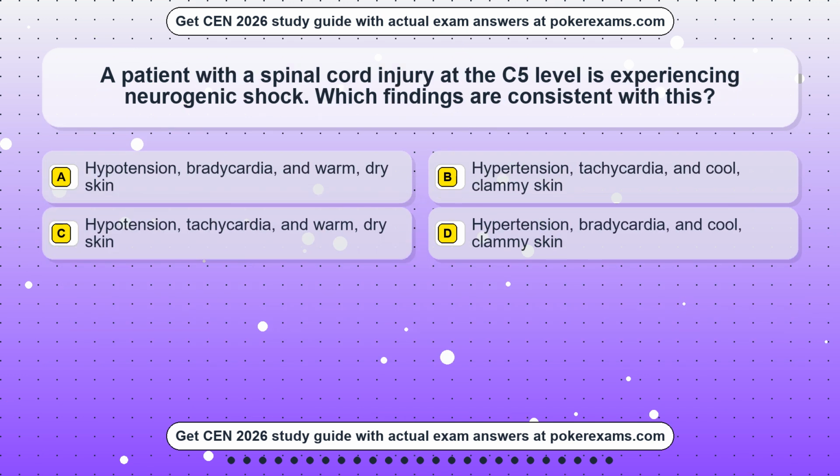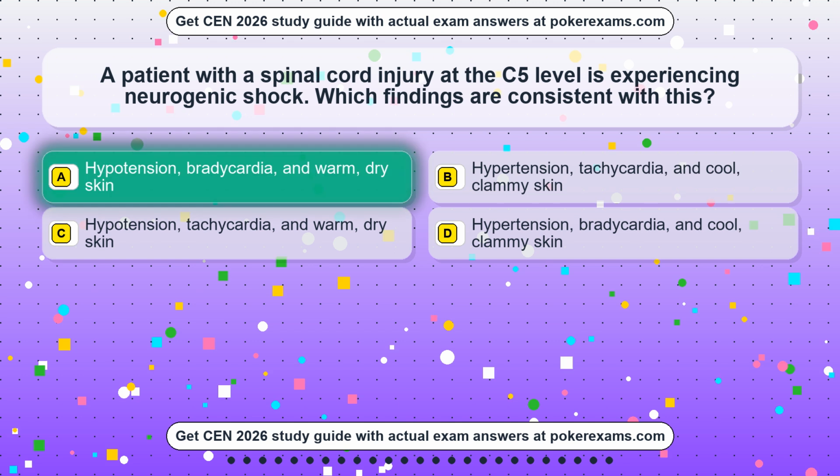Question 17. A patient with a spinal cord injury at the C5 level is experiencing neurogenic shock. Which findings are consistent with this? Option A: hypotension, bradycardia, and warm, dry skin. Option B: hypertension, tachycardia, and cool, clammy skin. Option C: hypotension, tachycardia, and warm, dry skin. Option D: hypertension, bradycardia, and cool, clammy skin.